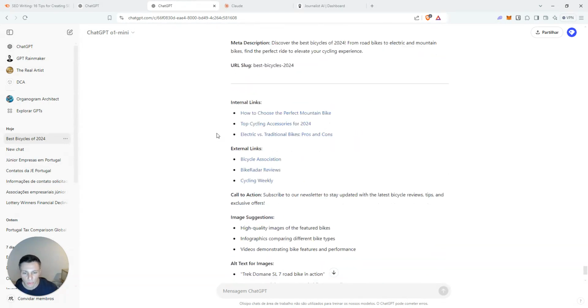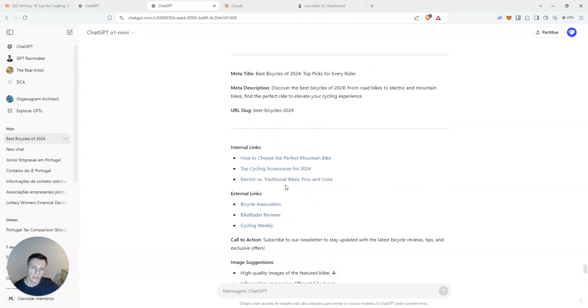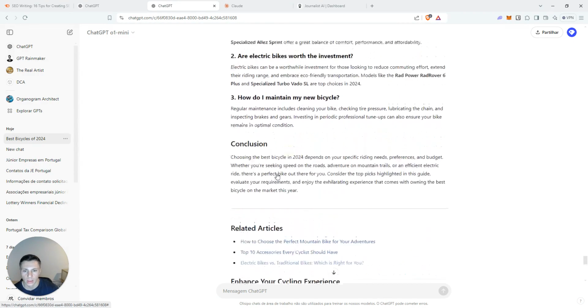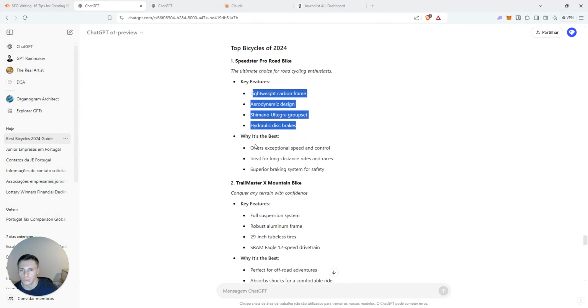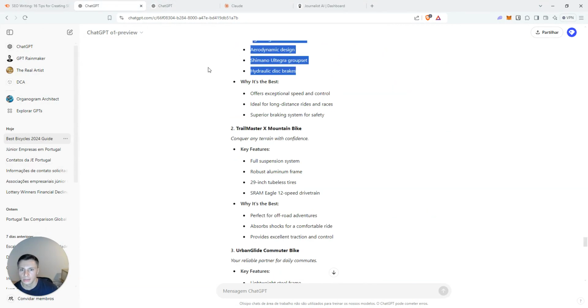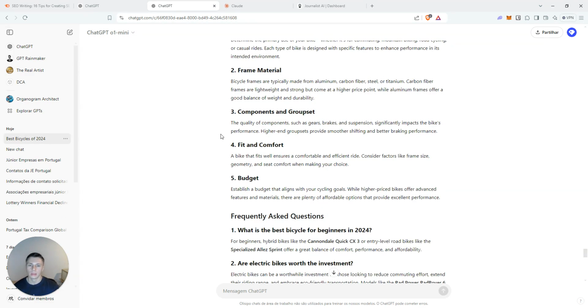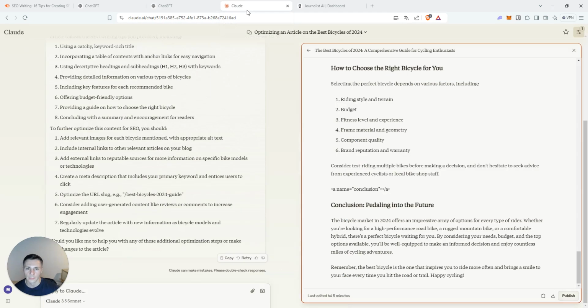Again, good starting point. I wouldn't publish it, I would work on it. It's missing a CTA, which is very important, right? And the O1 Preview included it. So if you could merge these two articles, I think you'd create something interesting, right? The point is you need to keep working on it. It's not a ready-to-go solution where you can just copy paste and publish it on your blog. You need to actually spend time to create a good article.